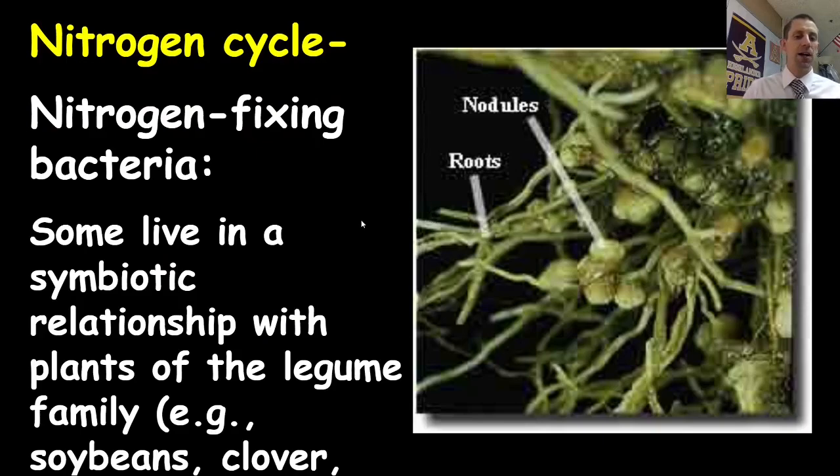Very common plant types that will have nitrogen-fixing bacteria on them are plants in the legume family, very specifically soybeans. And it's very common for farmers to grow soy every other year to reestablish high levels of nitrogen in the soil.